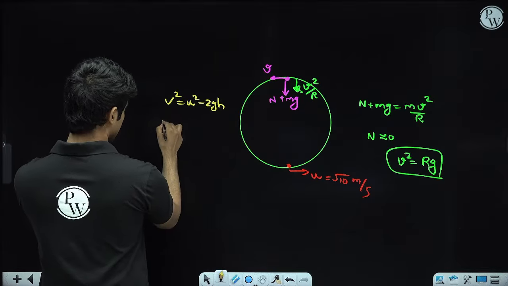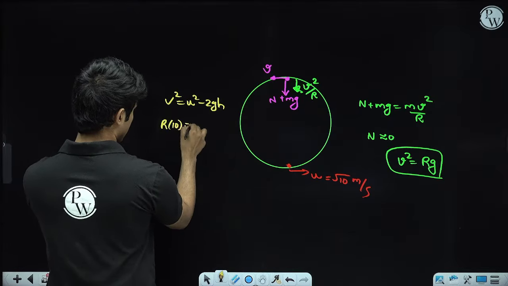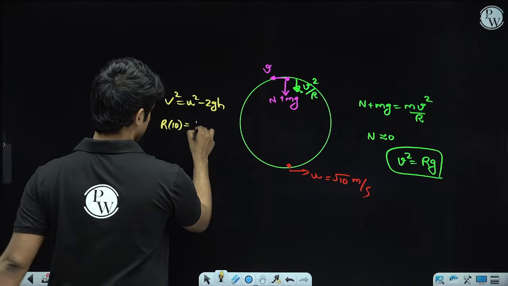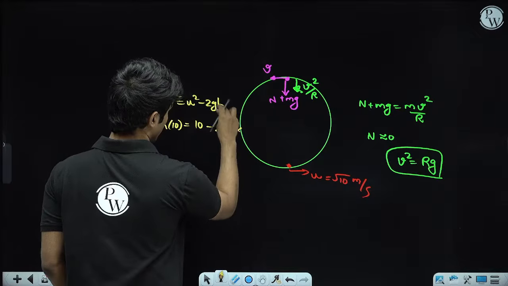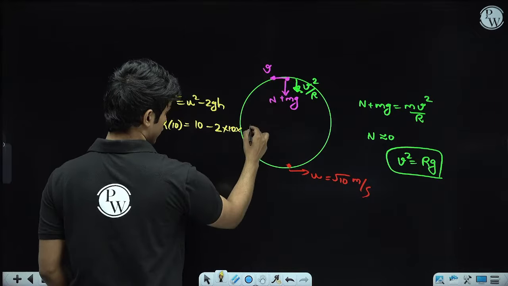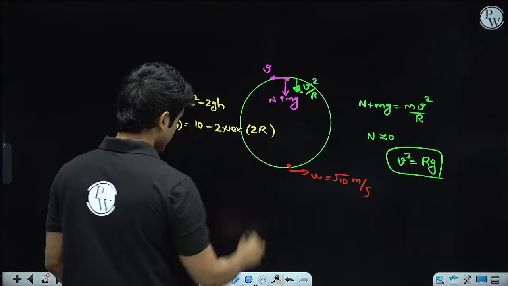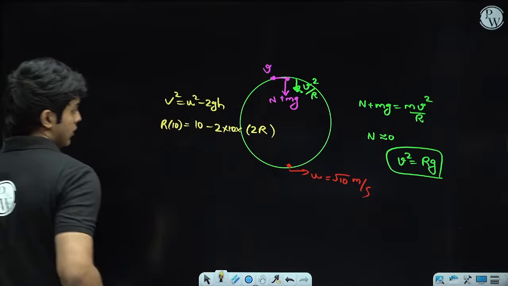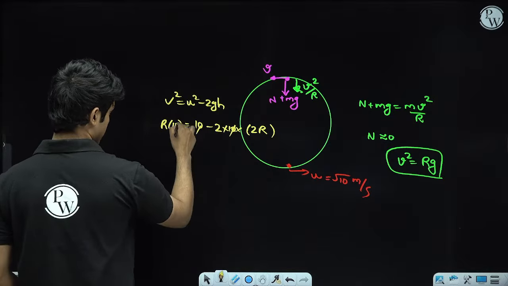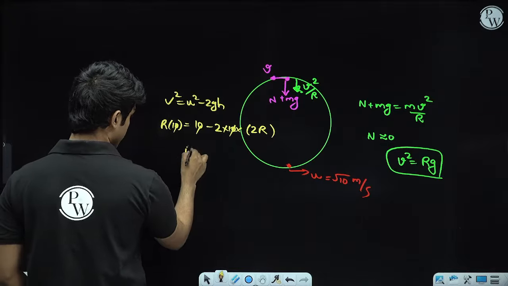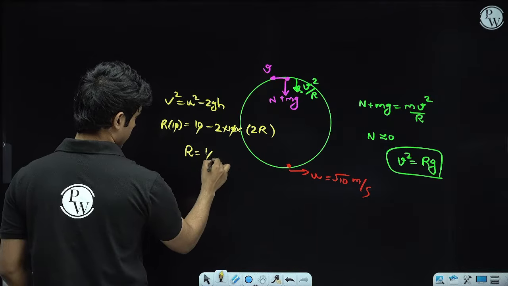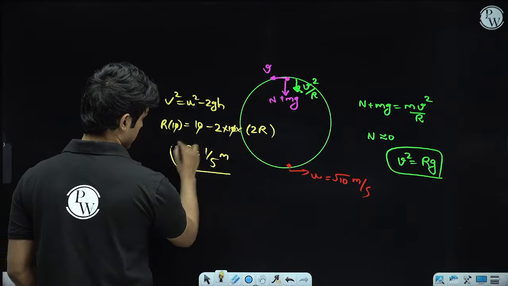So v square is r into 10, u square is 10, minus 2 into 10 into height. What is the height difference? It is equal to 2 times the radius. So if we have not made any mistakes, 4r plus r is 5r, 5r is equal to 1, and r is equal to 1 by 5 meters.